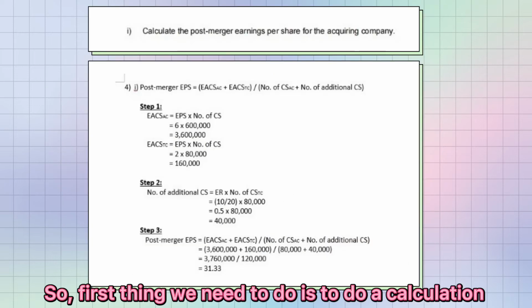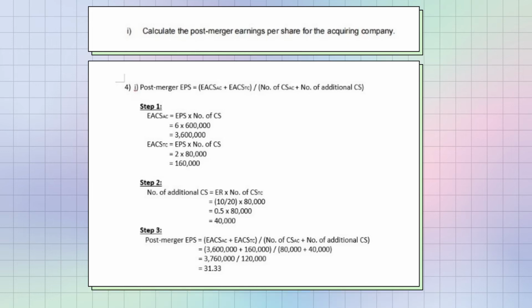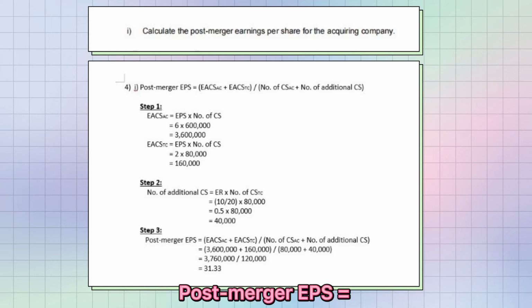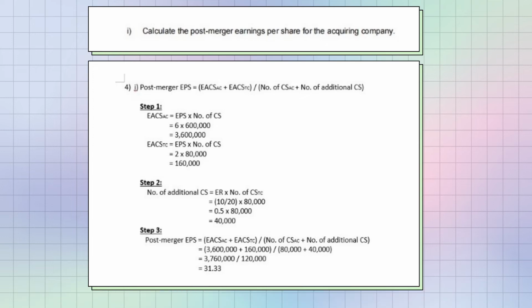So, first thing we need to do is calculate the post-merger earnings per share for the acquiring company, in which the formula for this question is post-merger EPS equals EACS for AC plus EACS for TC, divided by number of CS for AC plus number of additional CS.